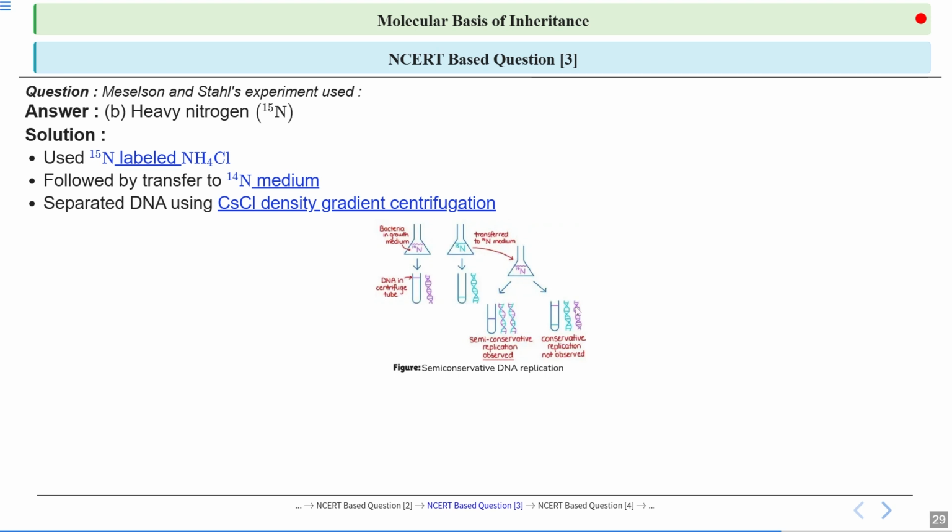But if it was conservative replication, what should the answer be? One whole DNA would have the heavy isotope of nitrogen and the second DNA would have the light isotope. But this doesn't occur. A hybrid has formed. That's why we said that DNA is semi-conservative in nature.